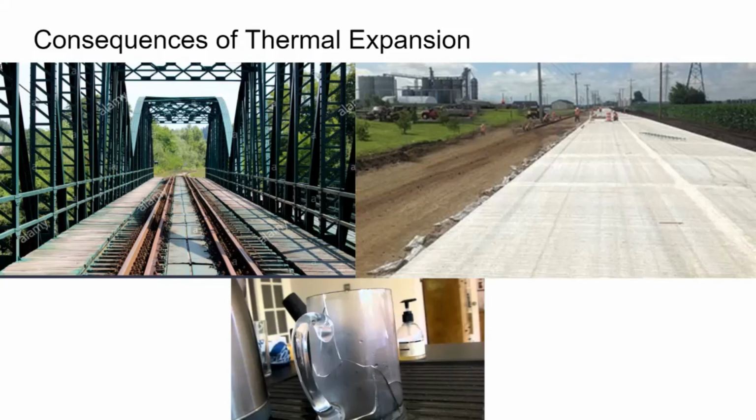Glass containers may crack when hot liquid is placed in them. This is because the inner surface of the glass expands rapidly before the heat has conducted through to the outer surface. The force of the expansion cracks the glass. To overcome this, there's glass that uses Pyrex, which expands very little on heating. And another alternative is toughened glass, which has been treated with chemicals to reduce the chance of cracking.